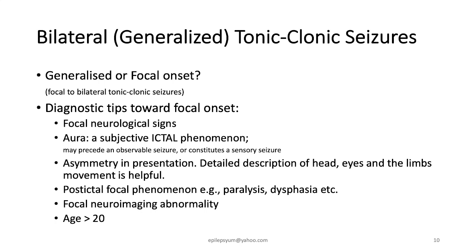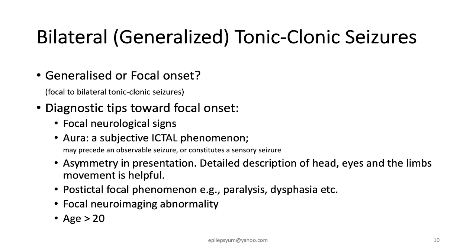Firstly, in examination, we will look for focal neurological signs like hemiparesis or dysphasia. The presence of aura will also suggest this is likely a focal onset. Asymmetry in the seizure presentation itself, especially head turning or version, eye deviation to one side, or asymmetric limb tonic posturing. If there is a post-ictal focal phenomenon like hemiparesis or dysphasia, this is also suggestive of focal onset